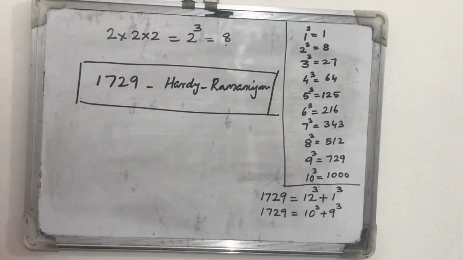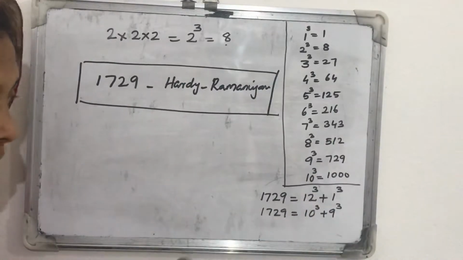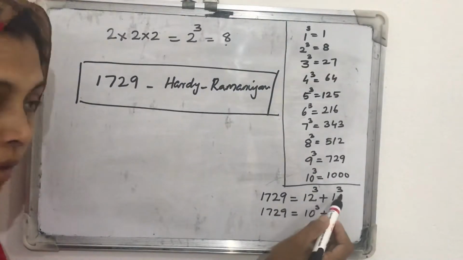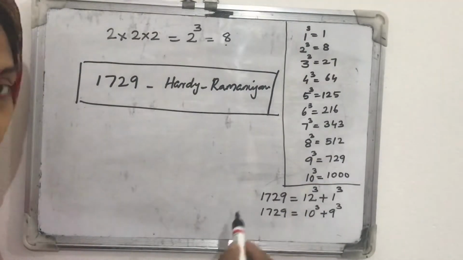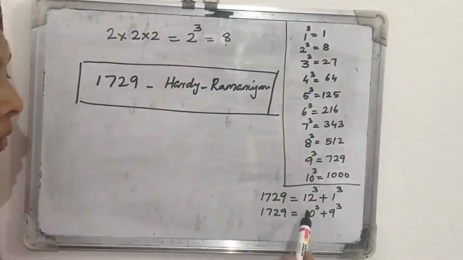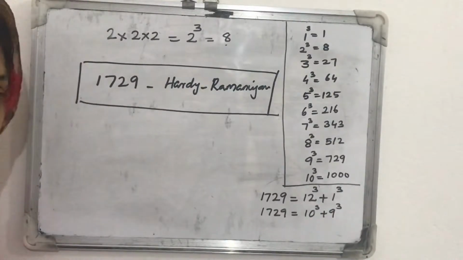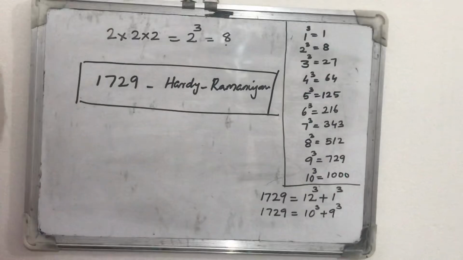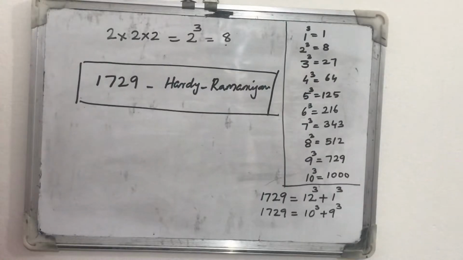Why is it called so? Because it is the smallest number that we can express as the sum of 2 different cubes. One way is 12 cube plus 1 cube, and when we find its answer we get 1729. The same number we can express as the sum of 10 cube and 9 cube also. This way we can express many other numbers also, but out of those, the smallest number is 1729.